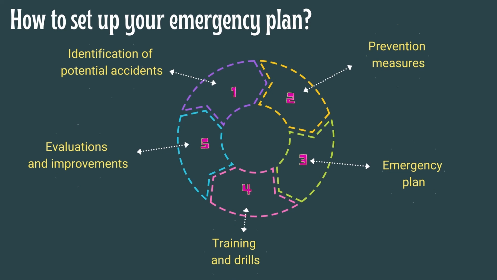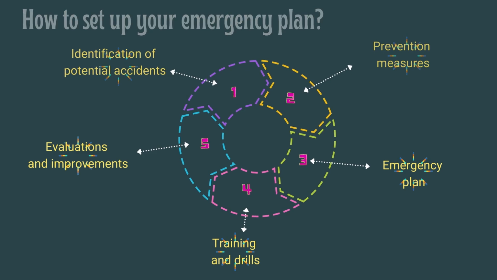Third step, which is the emergency plan, depending on complexity and needs, the organization should establish 1 or more emergency plans. The employer should make sure all employees know this emergency plan. Training and drills is the 4th step we should consider on the emergency plan, and employees need to be exposed to the preventive measures and the emergency plan. Next, the 5th step is evaluation and improvement. Drill reports have to take into consideration gaps between the emergency plan and the drill result. The output of the drill report should focus on closing gaps and any other recommendations related to improvement of the